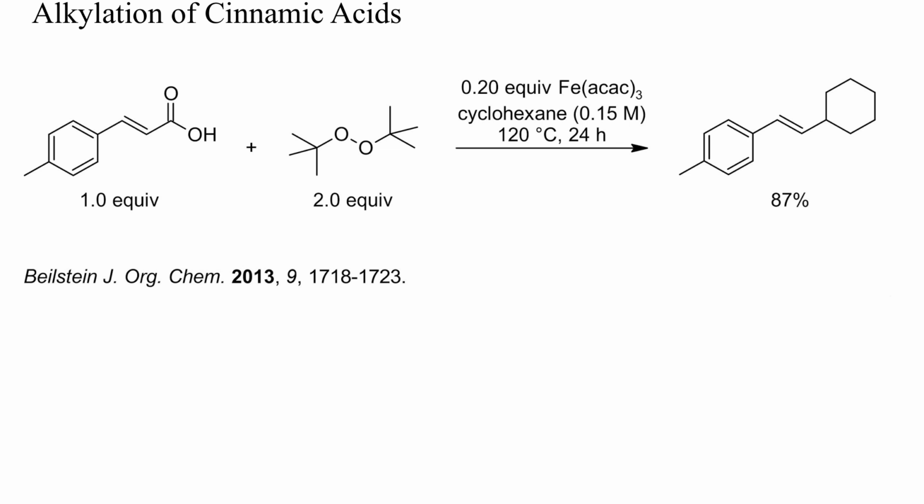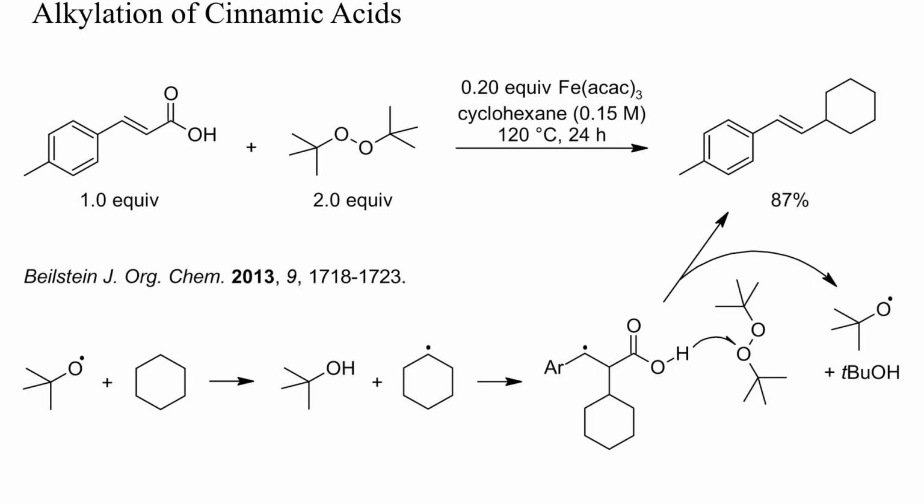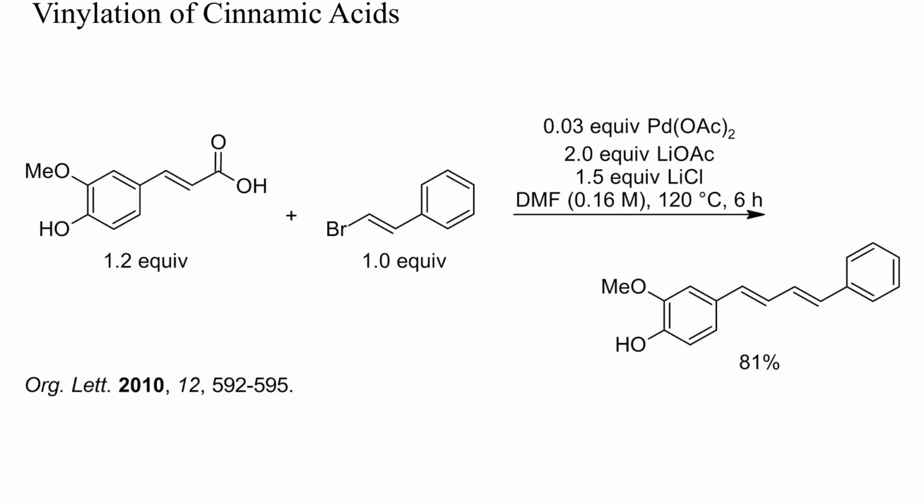In this example, heating the starting acid with an excess of di-tert-butyl peroxide and catalytic iron in cyclohexane gave an excellent yield of a cyclohexylstyrene. This product was probably formed by addition of a cyclohexyl radical to the cinnamic acid, followed by decarboxylation, as sketched here. Even palladium-catalyzed vinylations have been reported. Again, the high stability of carbon dioxide led to a complete decarboxylation of some intermediate.